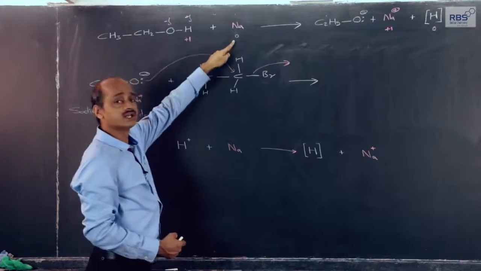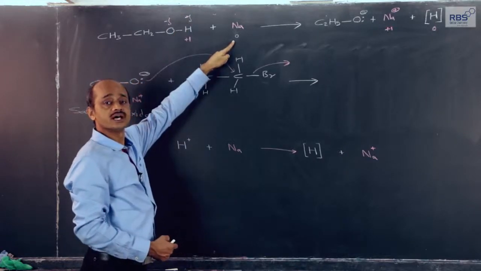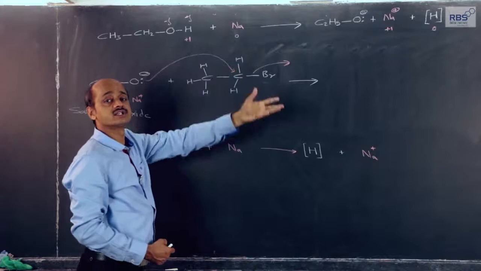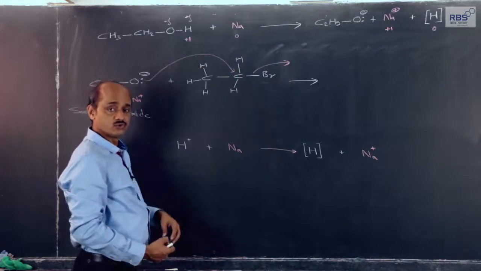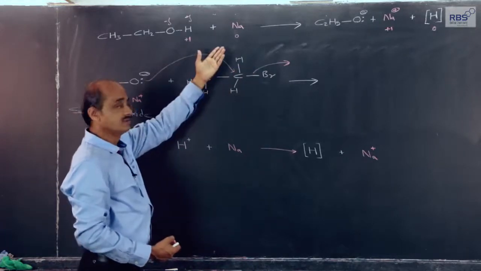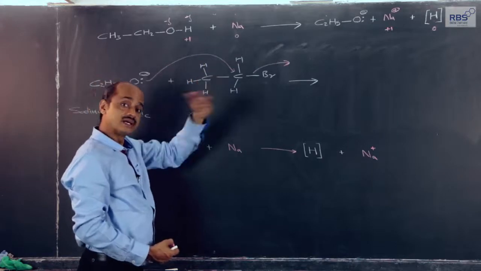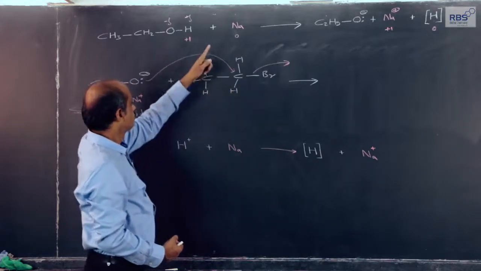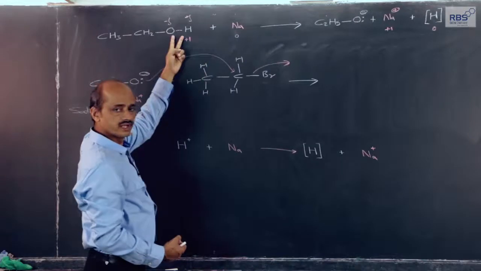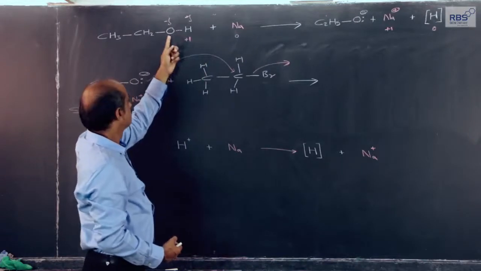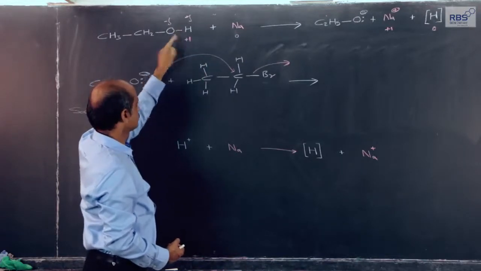But sodium is very electropositive and has very good tendency to get converted into cations. Metals always have tendency to get converted into cations. Alkali metals are more metallic. So, with sodium, a very highly electropositive metal, heterolytic breaking of the OH bond takes place.